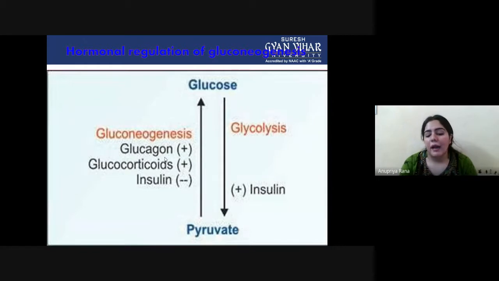So the summary is that gluconeogenesis is basically the reverse process of glycolysis, and through gluconeogenesis we make glucose from pyruvate or any non-carbohydrate component. If glucose is made from any non-carbohydrate component in the body, that process is known as gluconeogenesis. Several steps are involved in this process to make the glucose.